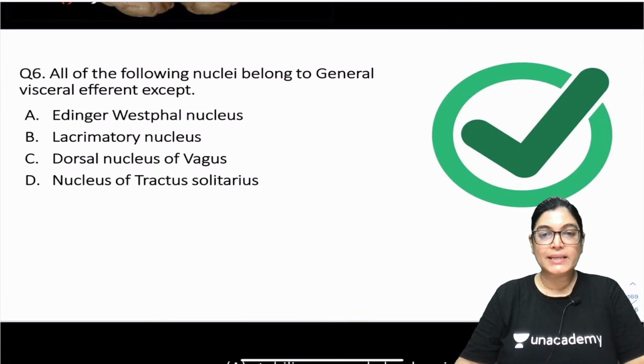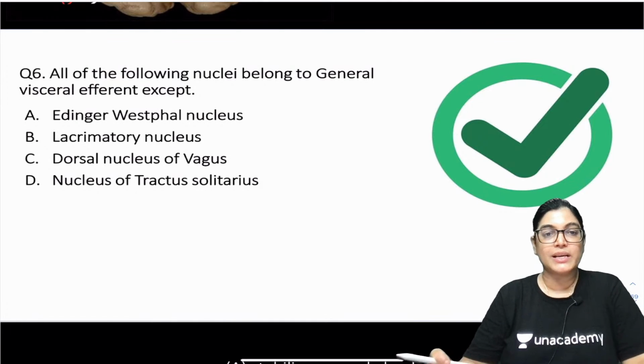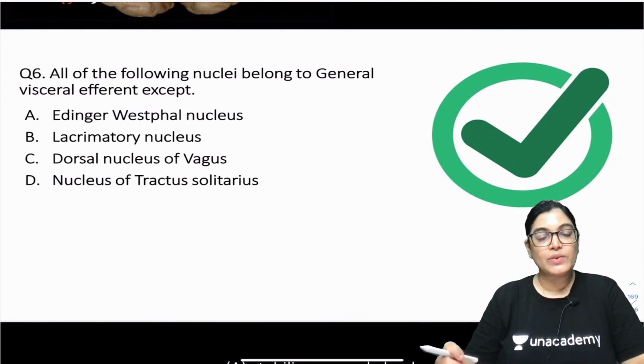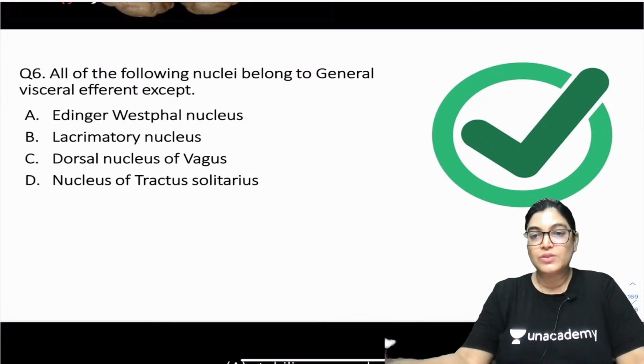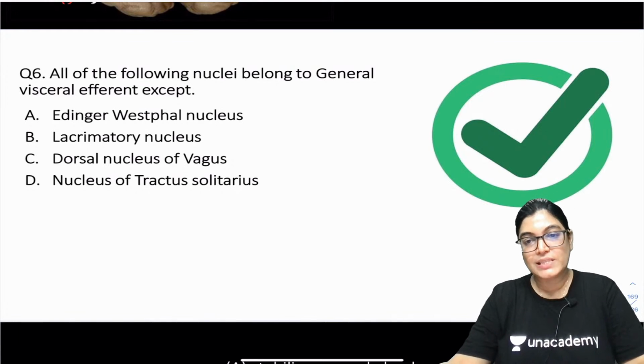Please mark the correct answer for question number 6. All of the following nuclei belong to general visceral efferent except: the Edinger-Westphal nucleus, the lacrimatory nucleus, the dorsal nucleus of vagus, or the nucleus of tractus solitarius. So, according to you, which is the correct one?